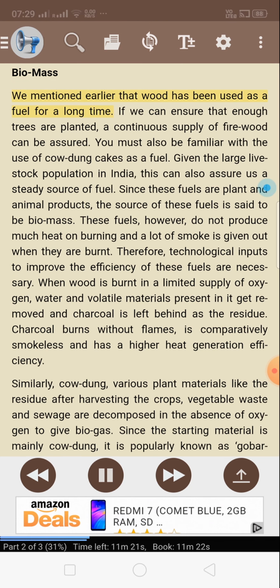14.2.4 Improvements in the technology for using conventional sources of energy. Biomass. We mentioned earlier that wood has been used as a fuel for a long time. If we can ensure that enough trees are planted, a continuous supply of firewood can be assured. You must also be familiar with the use of cow dung cakes as a fuel. Given the large livestock population in India, this can also assure us a steady source of fuel. Since these fuels are plant and animal products, the source of these fuels is said to be biomass.